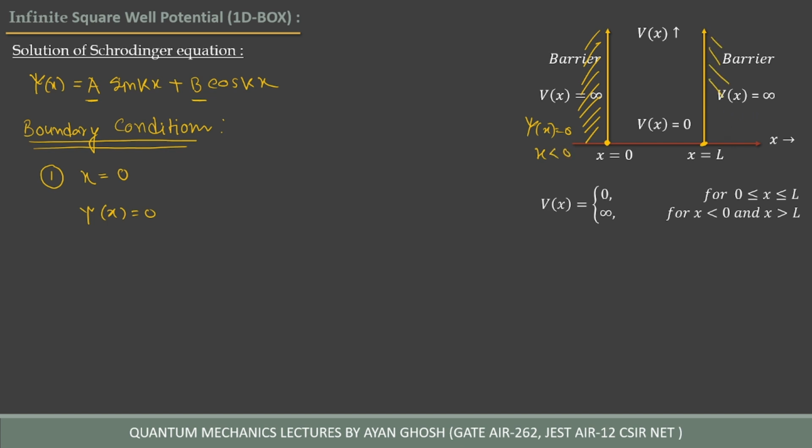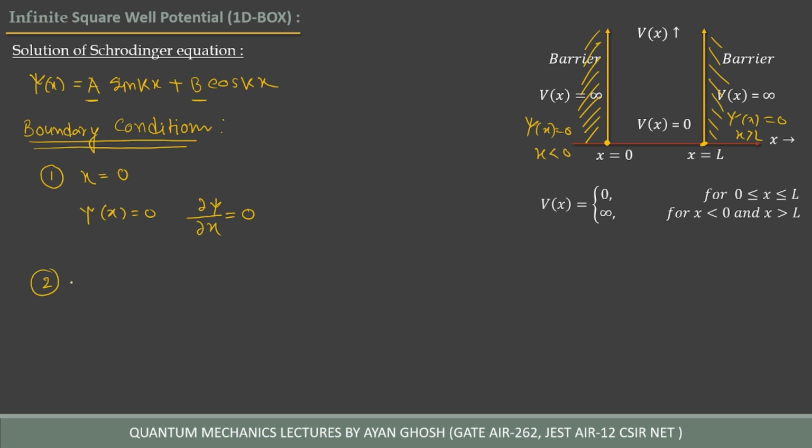Similarly, there is no probability of finding the particle for x greater than L, so psi of x equals 0 there. The wave function must be continuous, so at the boundary, the wave function must be zero at x equal to 0 and x equal to L, and also the derivative of the wave function, del psi over del x at x equal to 0, should be 0.